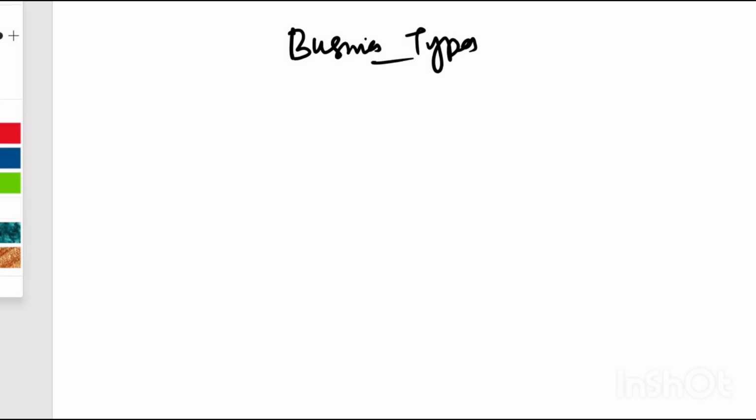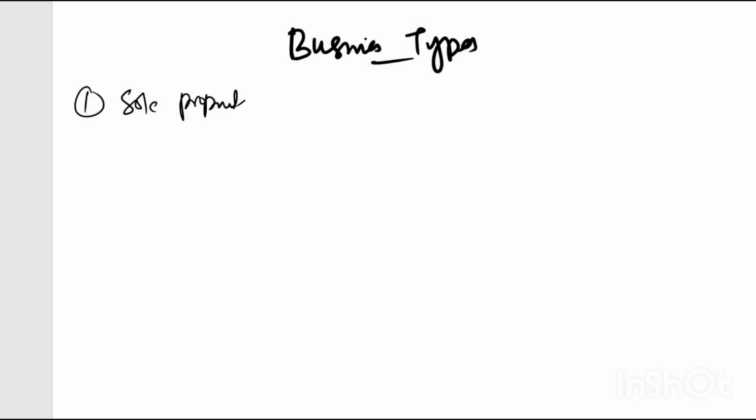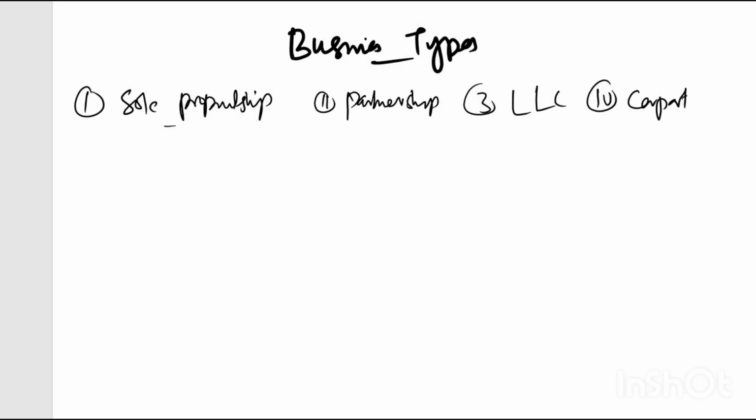We have four business types. Number one is sole proprietorship. The second one is partnership. The third one is limited liability company, which we call LLC. And the fourth one is corporation.